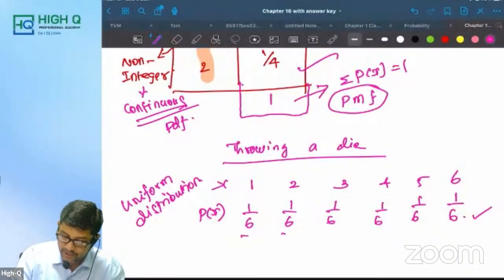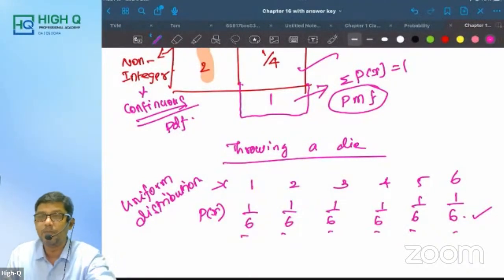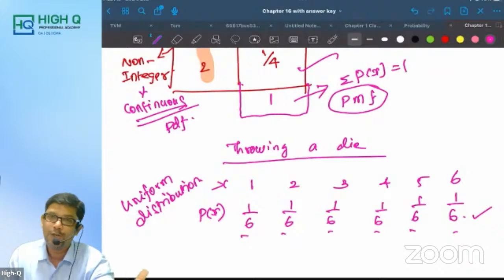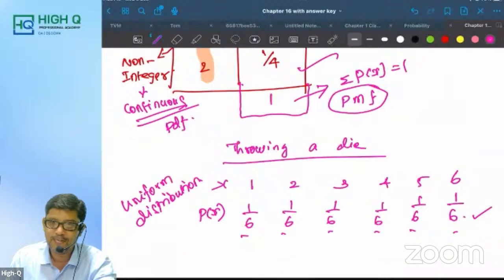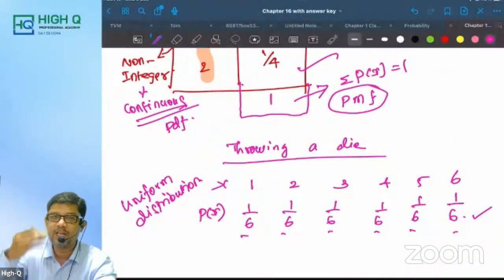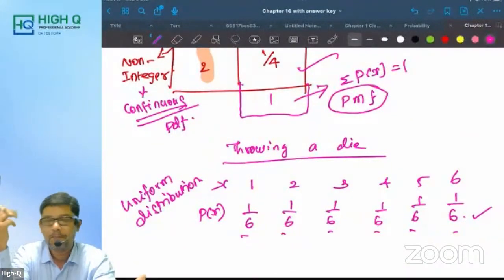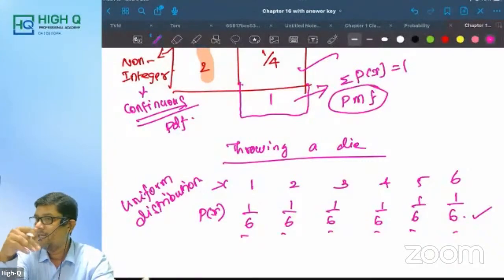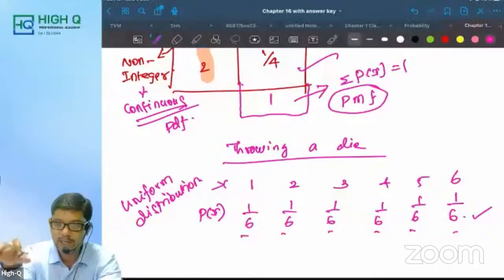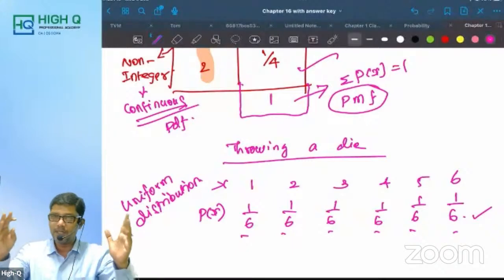Now add everything, my dear. 1 by 6, 1 by 6, 1 by 6, 1 by 6. Everything you add, what are you going to get again? You'll be getting 1 only. So what is PMF? 1. Should I call it PMF or PDF? PMF. Why PMF? Discrete. So it is PMF. Are you getting my point, my dear? So this is what probability distribution is all about.